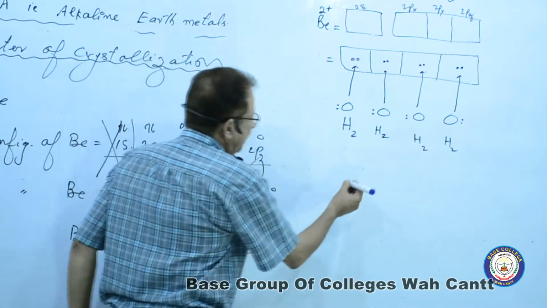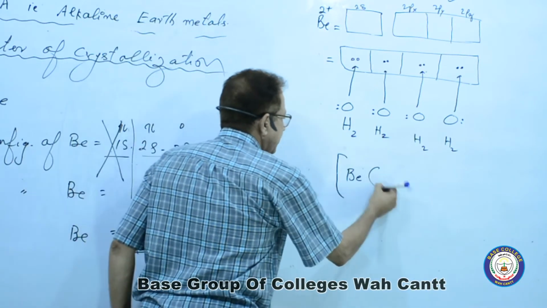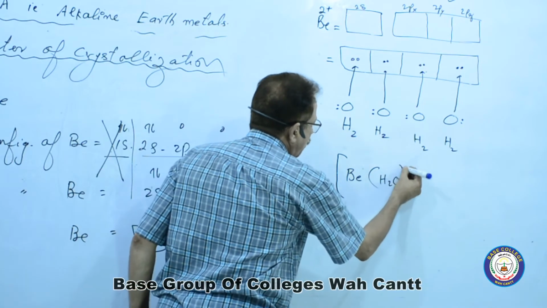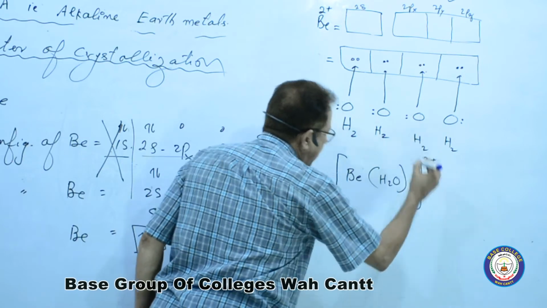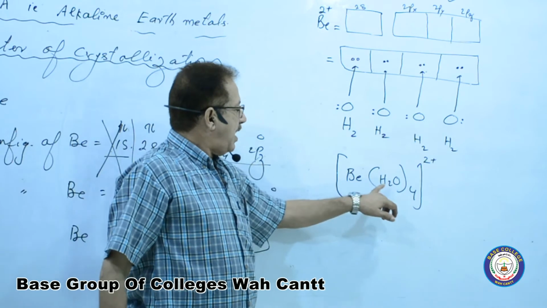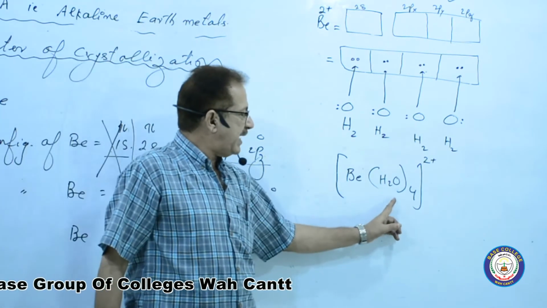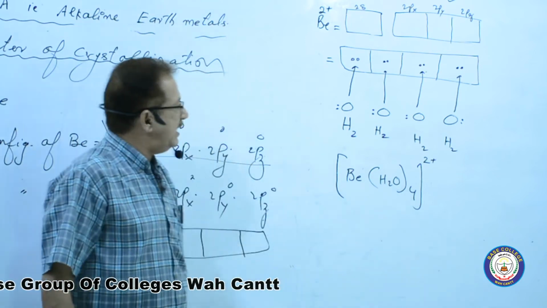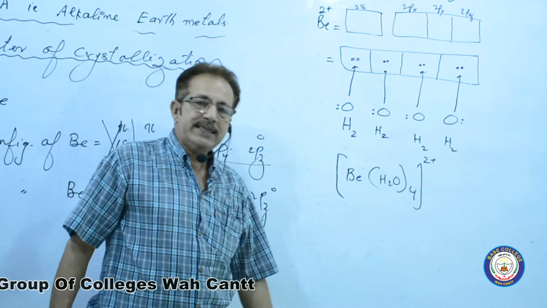That's why we write here beryllium, H2O, here 4, and here 2 positive ion. Tetraaqua beryllium 2 positive ion, that is the complex ion. So how many water molecules are there? 4.